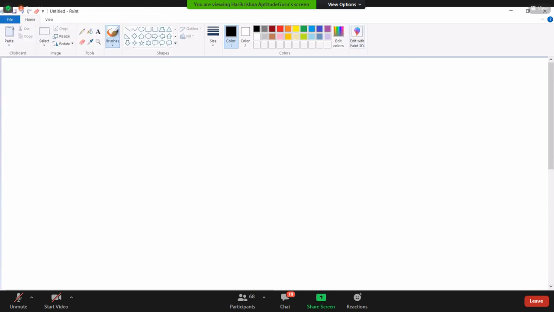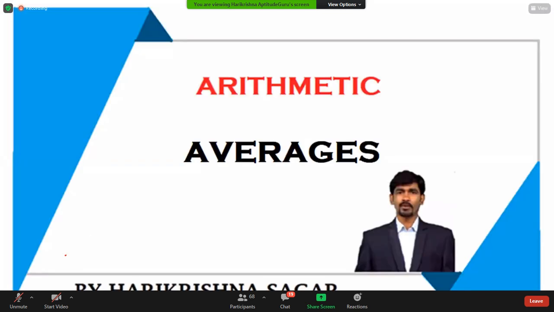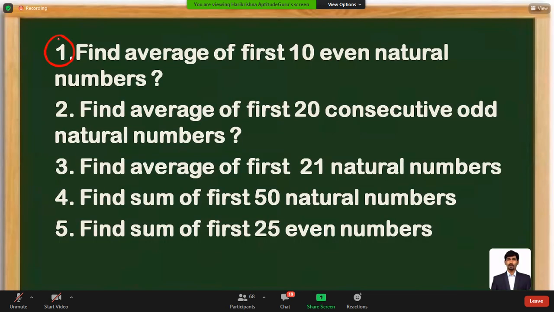Let's start discussing some questions related to averages. Look at the first question which we have taken in the previous class so that you will get clarity. Please observe question number 1 which is available on the screen. Find the average of the first 10 even natural numbers. Please observe the question. I am looking for your response, my dear.